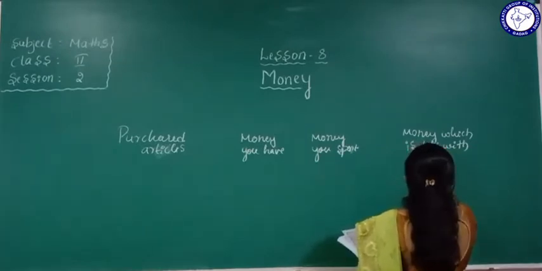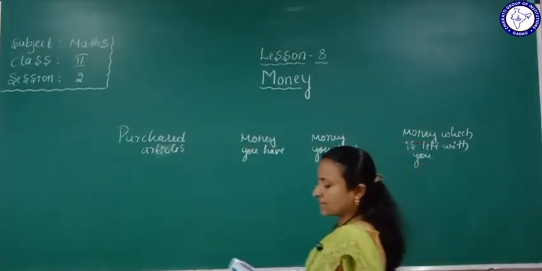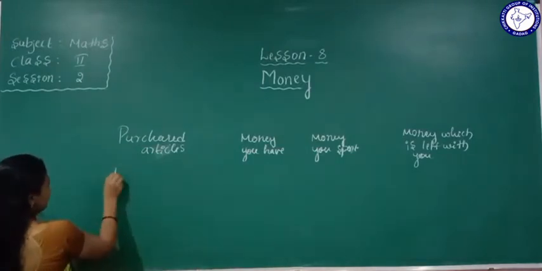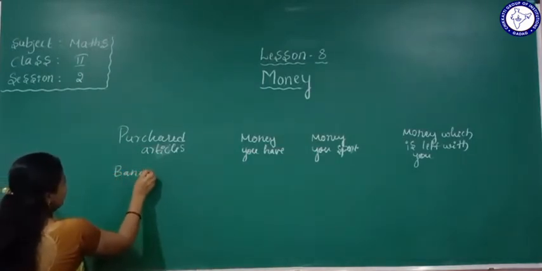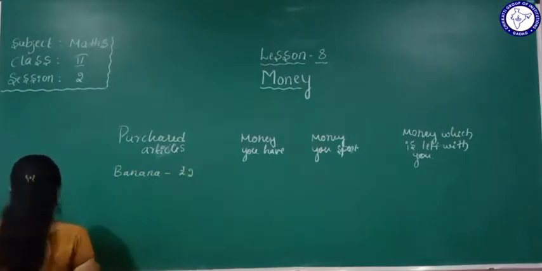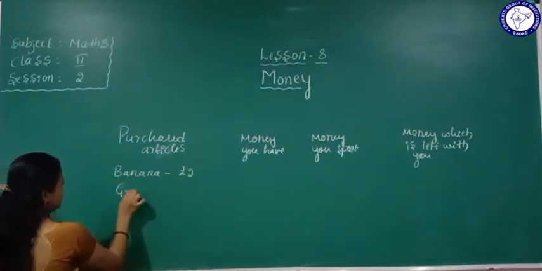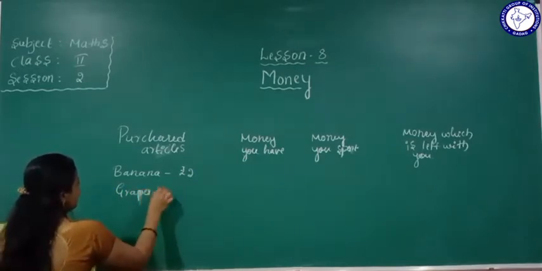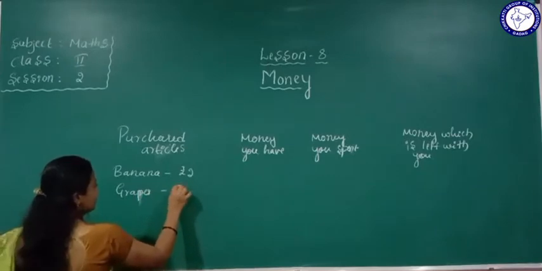Yes, so here see students, for understanding, examples are given here. First one is banana, so its price is rupees 2. Okay, and grapes are given here, so fruits. This price here is rupees 5.